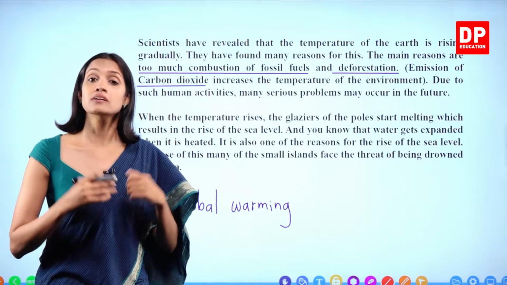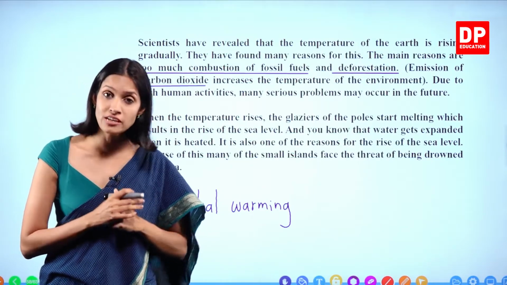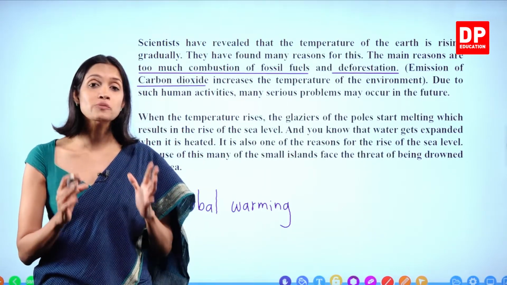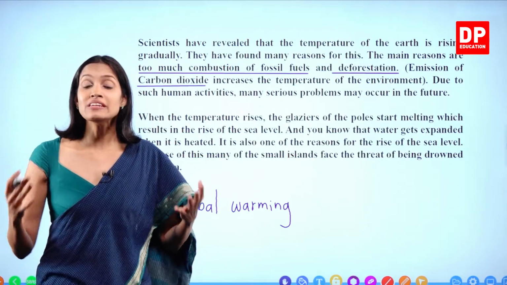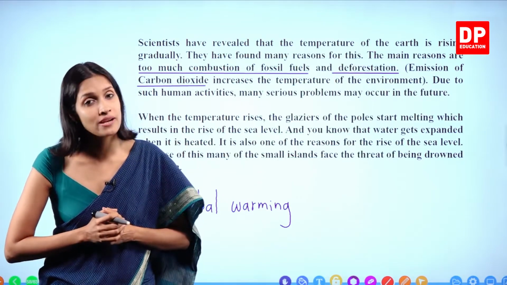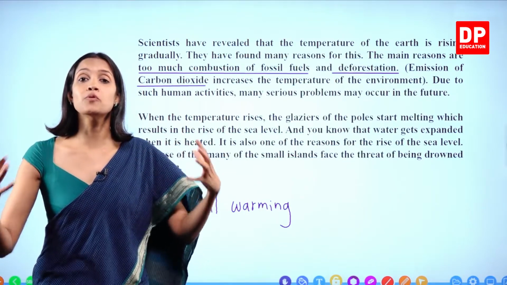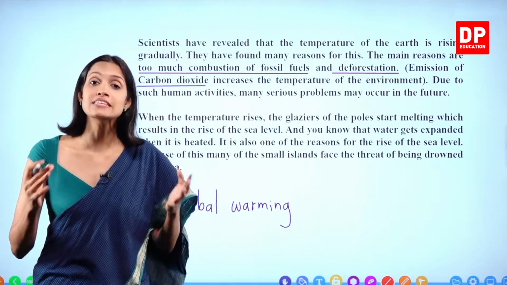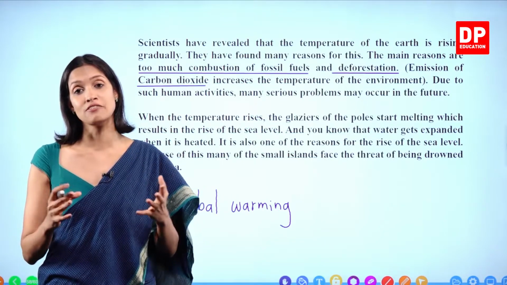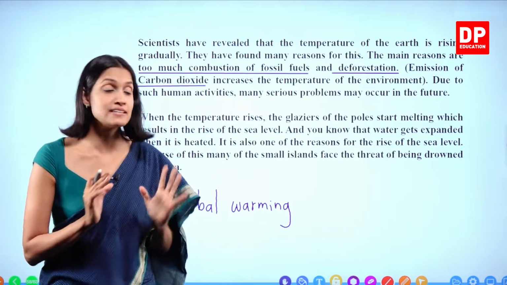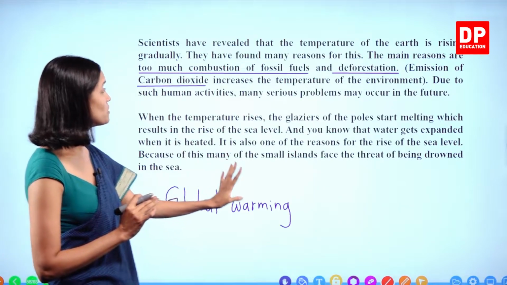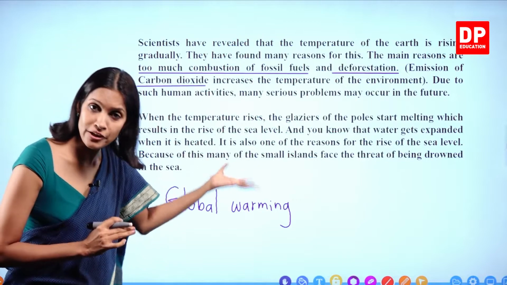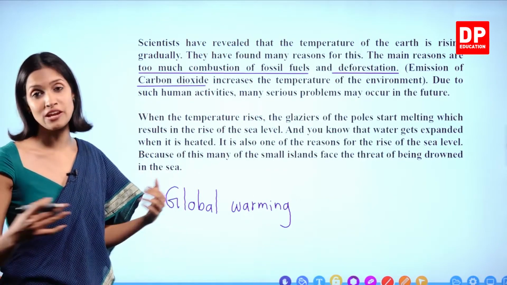Right, children? Carbon dioxide has to be there. We need carbon dioxide for photosynthesis, but at the same time, there should be a certain amount. When it increases too much, what will happen, children? It can trap more and more heat waves coming from the sun. This is not good. This increases the temperature of the environment unnecessarily, and therefore this is known as global warming. So, we have to reduce the amount of carbon dioxide gas that is released to the environment.